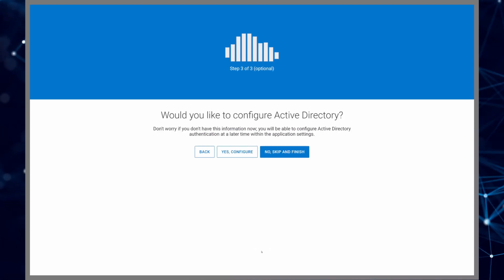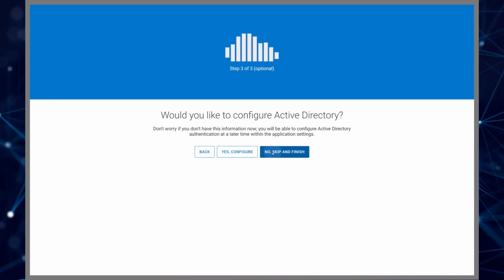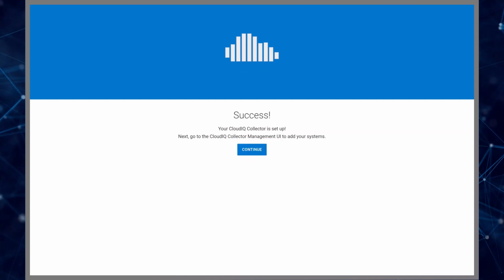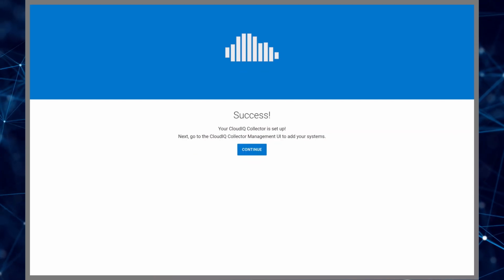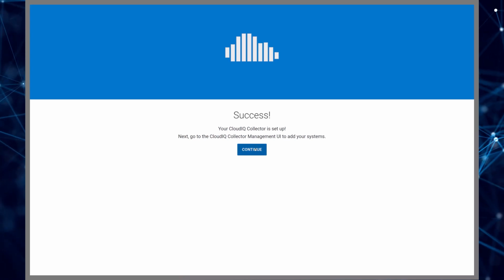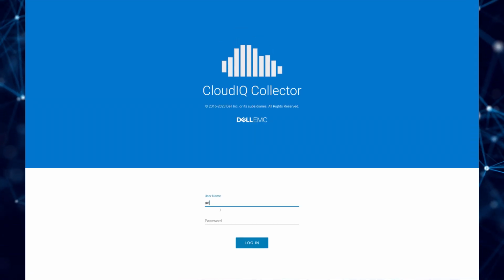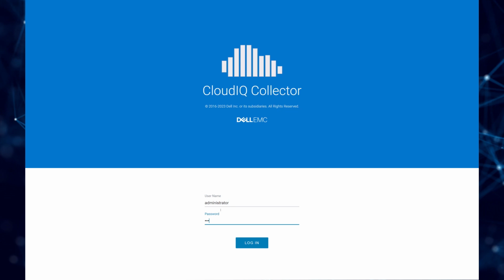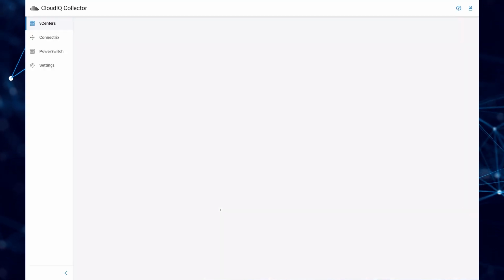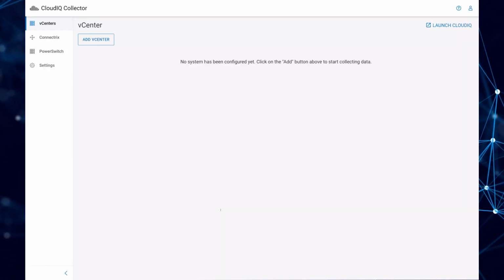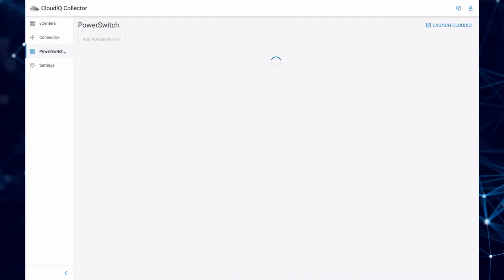You can configure Active Directory to access the CloudIQ collector UI. This can be configured now or at a later time. After the local administrator account is successfully configured, you can log into the CloudIQ collector with the credentials previously created. Select PowerSwitch from the left-hand menu.